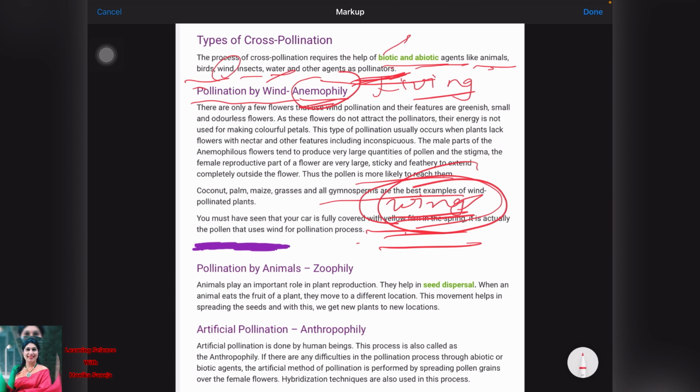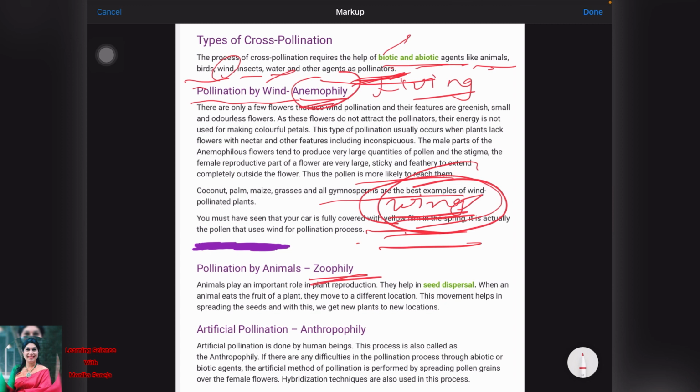Now the pollination by animals, it is also called zoophily. Animals play an important role in plant pollination, and they also play a great role in seed dispersal. By the animals, the pollen moves from one place to another place, and they stick to the body of the animal. Sometimes the animal eats the fruit of a plant, then they move to different locations, and in this movement there is spreading of pollen or the seed.